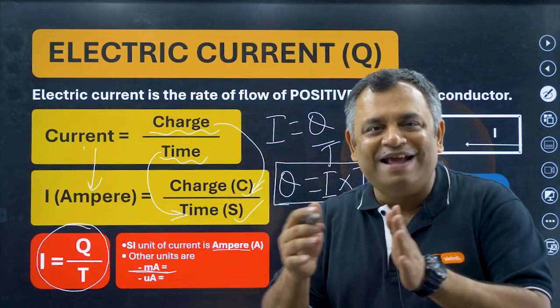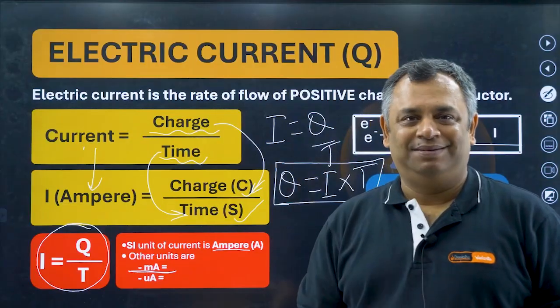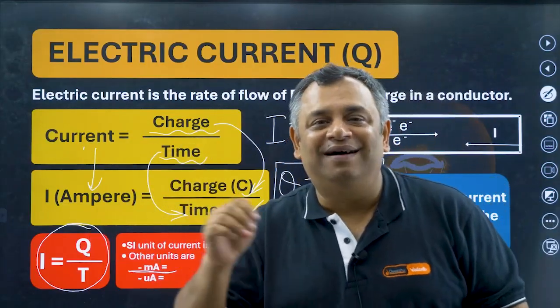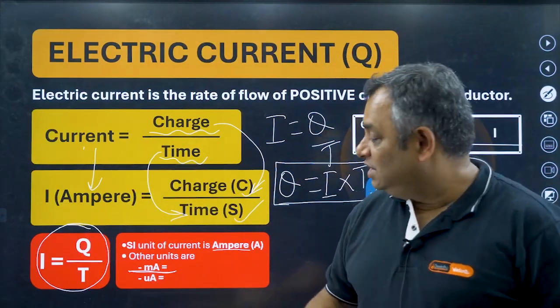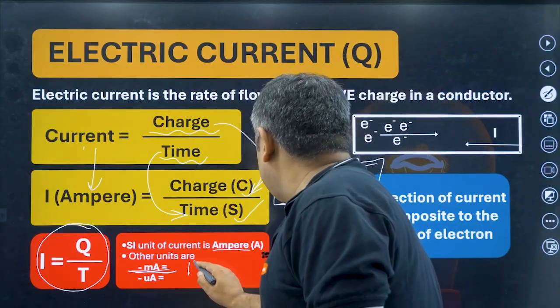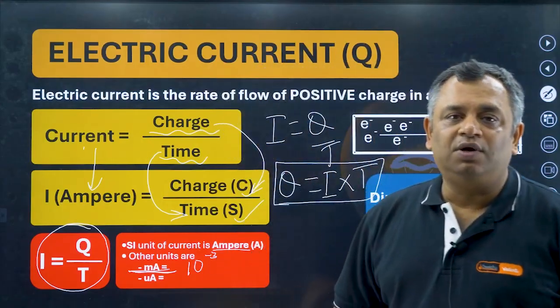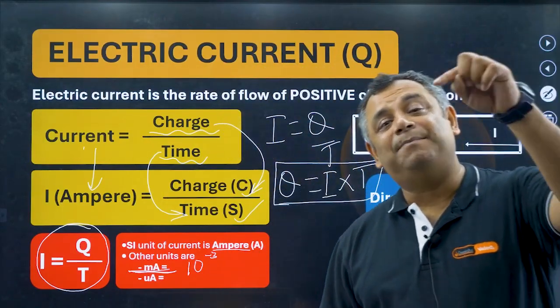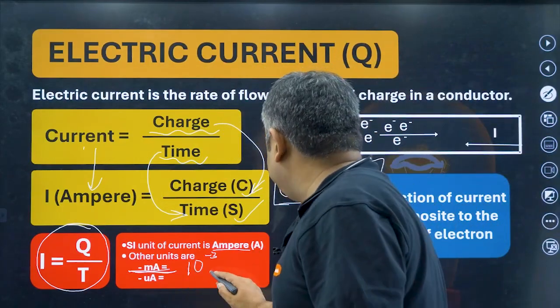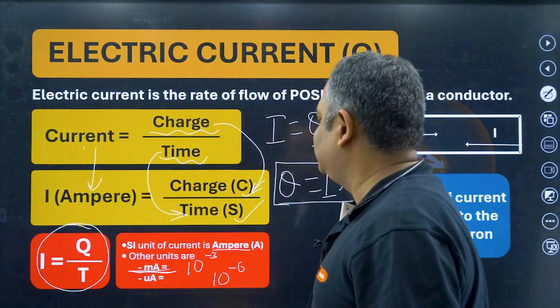Milliampere is like millimeter, milliliter. That milli. So milliampere is 10 to the power of minus 3. So 1 milliampere is equal to 10 to the power minus 3 ampere. Microampere is an even smaller unit, which is 10 to the power minus 6.